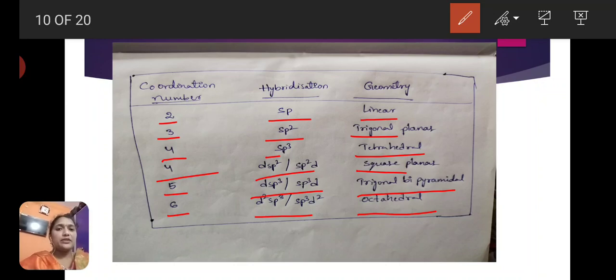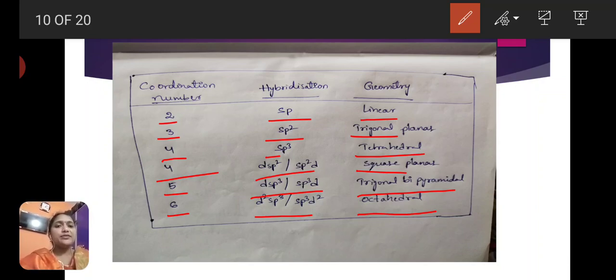If the coordination number is 2, hybridization is sp, geometry is linear. If the coordination number is 3, hybridization is sp2, trigonal planar shape. If the coordination number of the metal is 4, two possibilities are there: sp3 hybridization, giving a tetrahedral structure, and dsp2 or sp2d hybridization, giving a square planar structure.